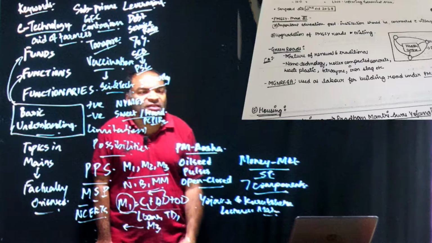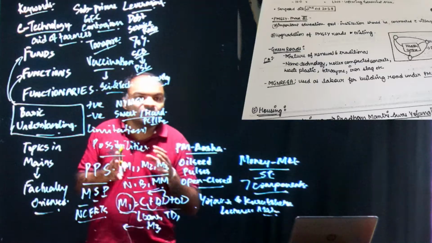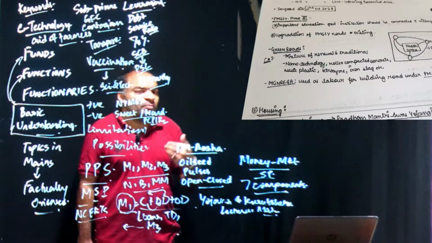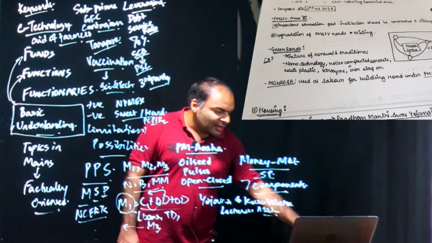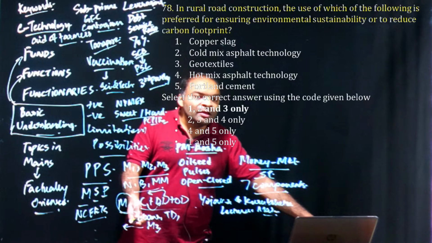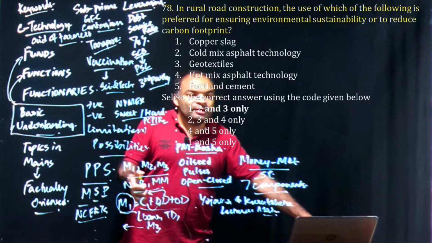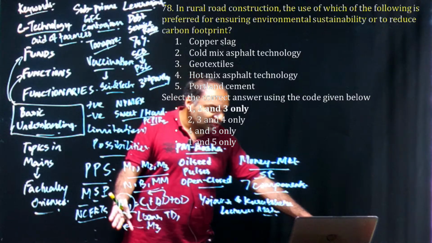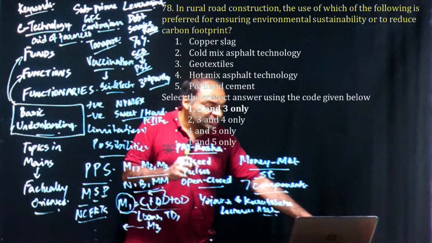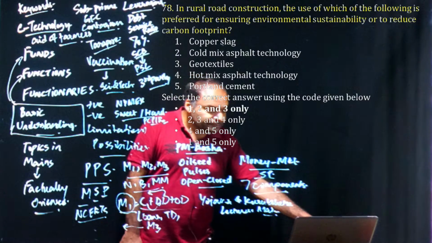So clearly we can see in class notes, the concept of green roads in rural development has been discussed, and we have mentioned steel slag, copper slag, etc. Again, using geotextiles to make roads was an article in Yojana and Kurukshetra. So clearly you have to depend on Yojana, Kurukshetra and government sources to clear this exam.